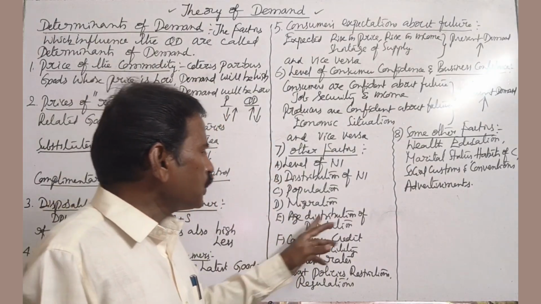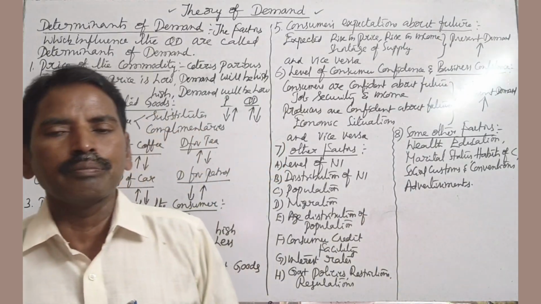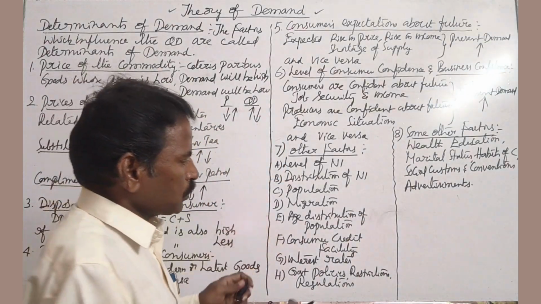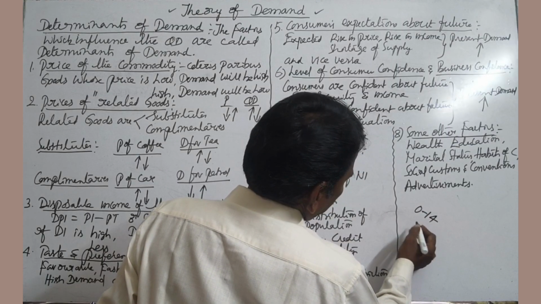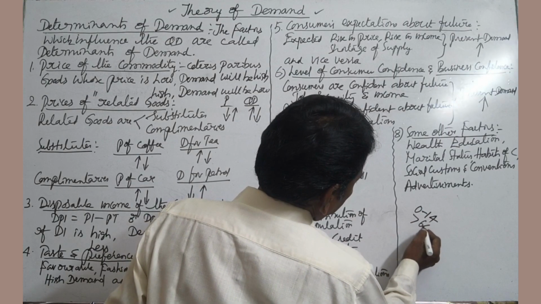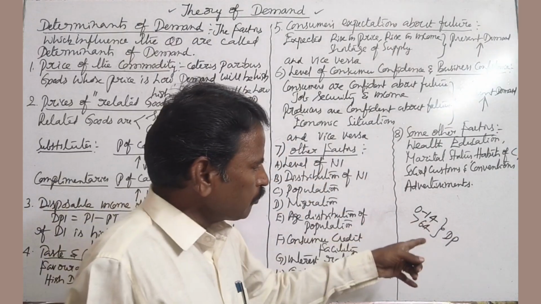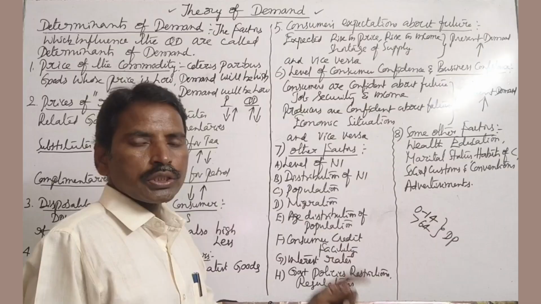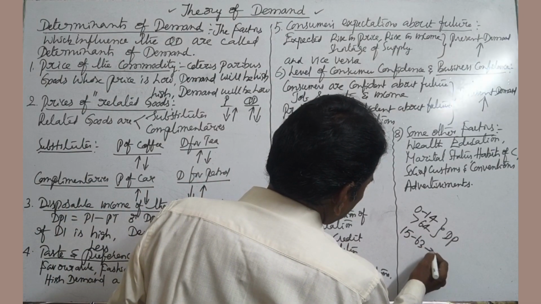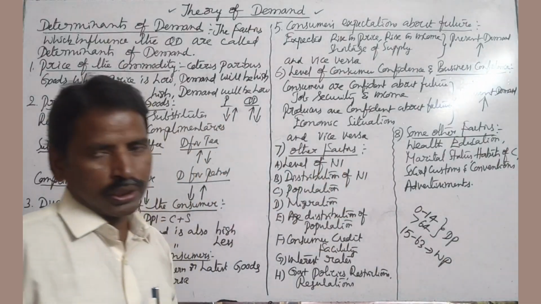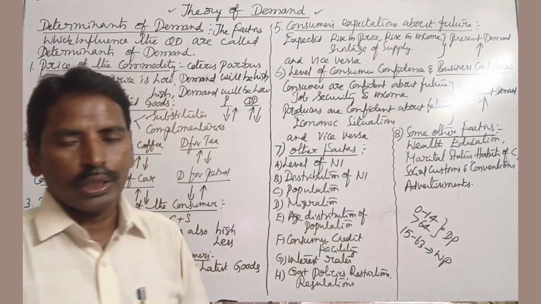Next, age distribution of population. For example, 0 to 14 and greater than 64 is called dependent population, whereas 15 to 63 is called working population. So here, age distribution of population.